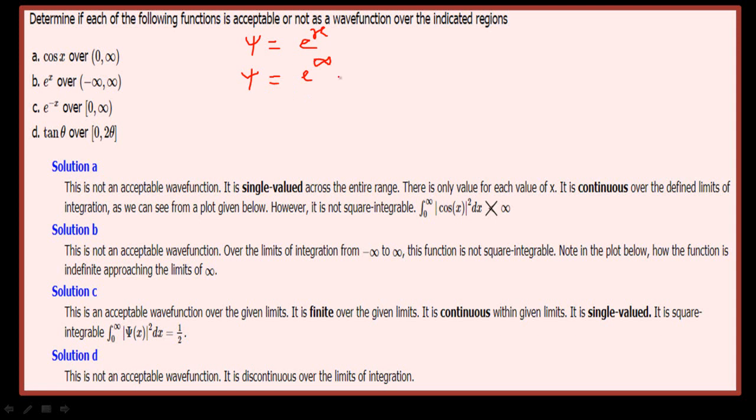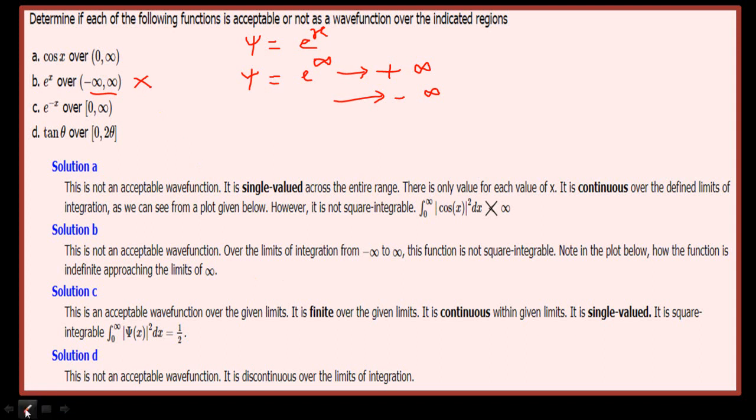So this wave function will tend to infinity, and therefore, since the wave function psi tends to infinity for this interval, this is also not an acceptable wave function.